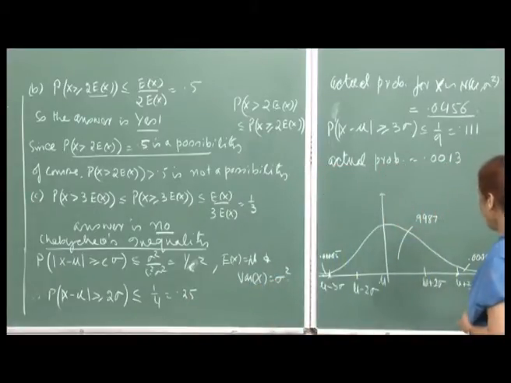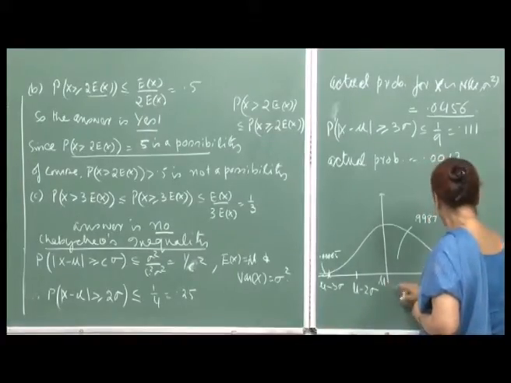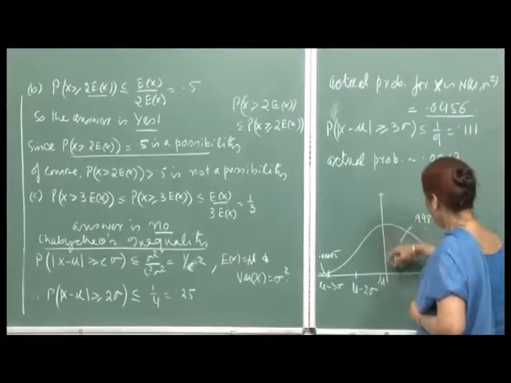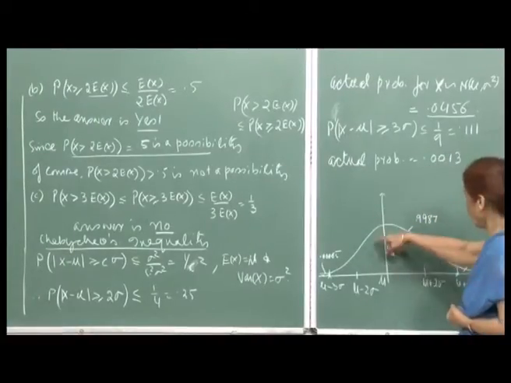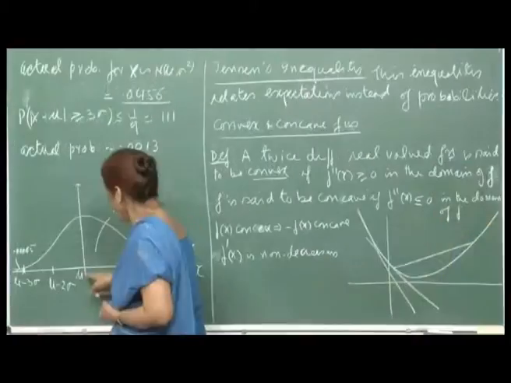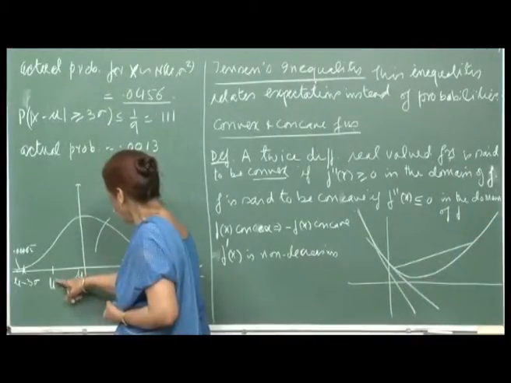If you look at the diagram, if this is the mean, your x axis is this, and this is your PDF, then you take the area.